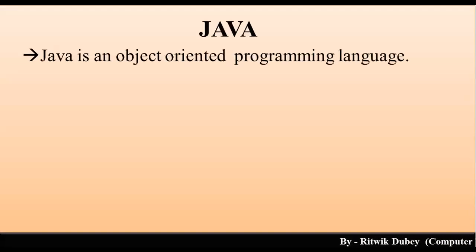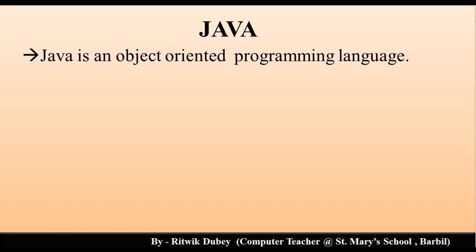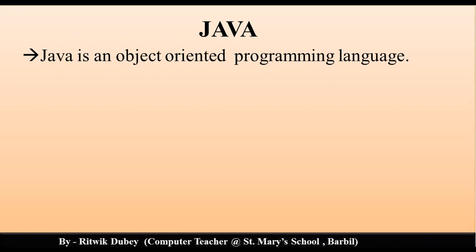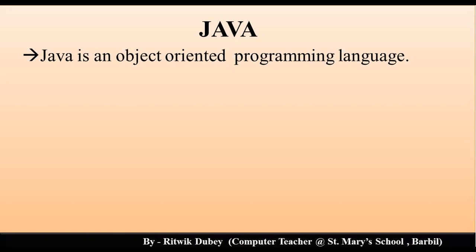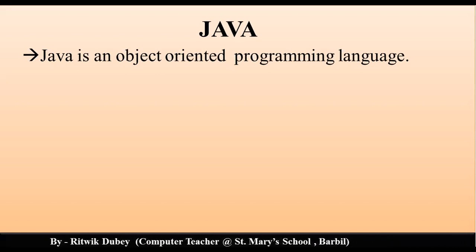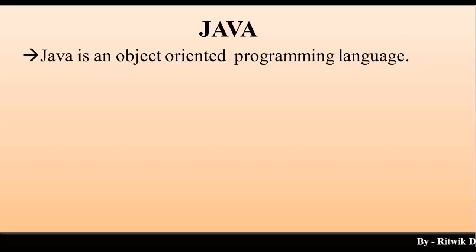Java is an object-oriented programming language. Okay. What is the meaning of programming language? See, if I have to communicate with you all, I need a language. Yes or no? It can be an English language, it can be Hindi, it can be Odia, or it can be some other language. Okay. So in order to transfer my thoughts to you all, I need a language.